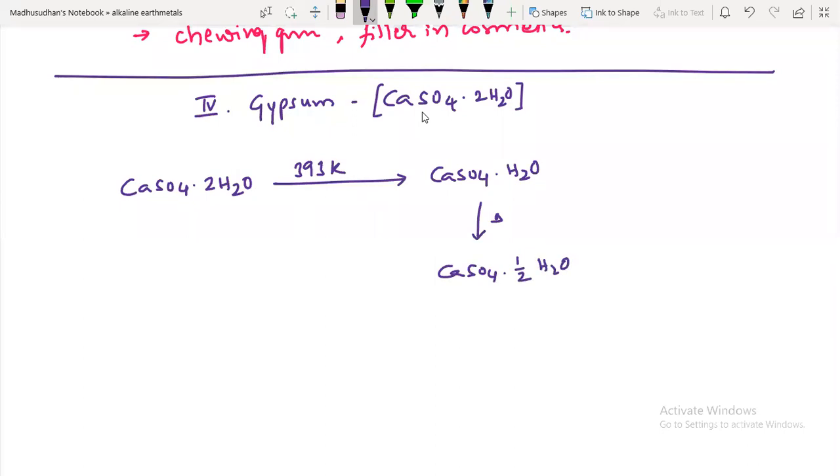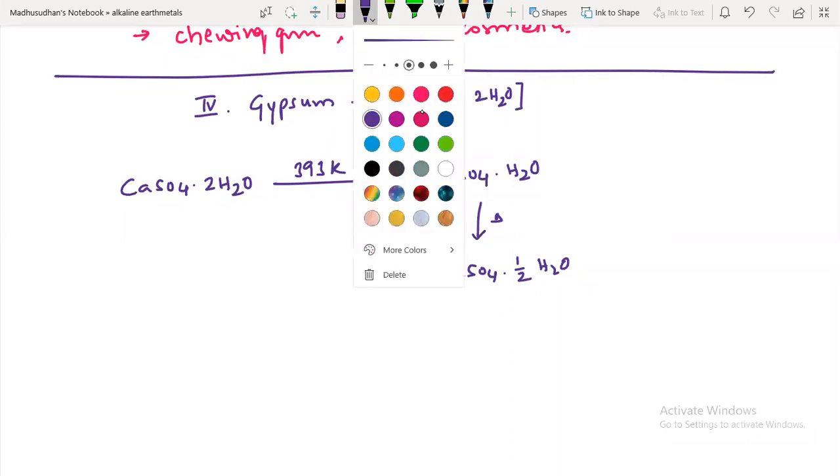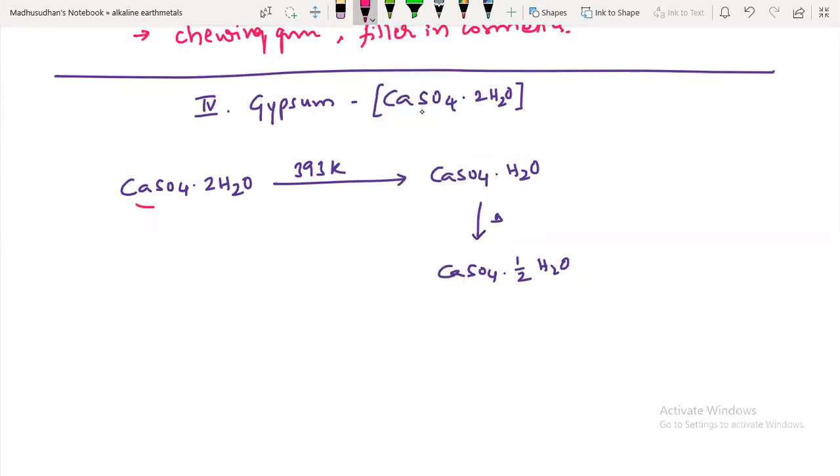So every time, water molecules are being lost. So in this reaction, guys, look at this. This calcium sulfate with 2 moles of water is gypsum. And this calcium sulfate with half mole of water is called plaster of Paris.